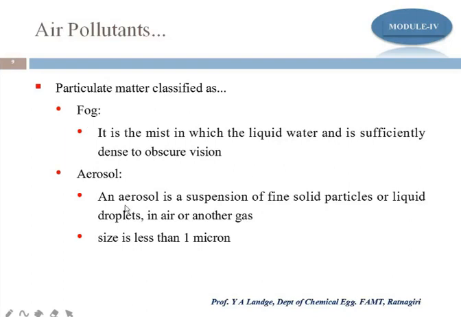Then the fog and the aerosol. What do we mean by fog? Fog is a mist in which the liquid water is sufficiently dense to obscure vision. Mist is formed from the process industry, and fog is a high concentration of mist, so that it is not possible for us to see the object in front of us. That is what we call fog.